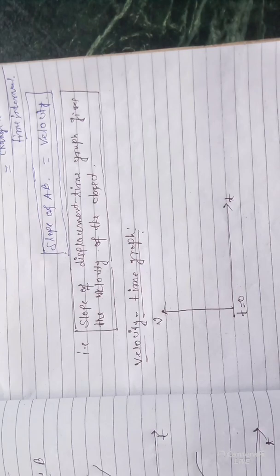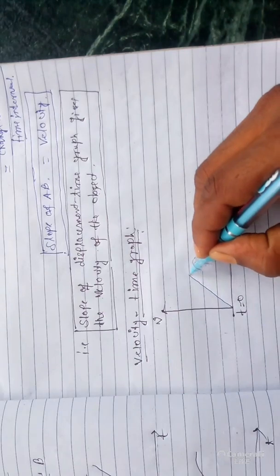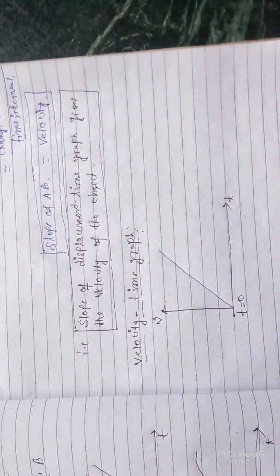So at t equal to 0 its velocity is increasing, but the motion is uniform, not constant velocity. Uniformly accelerated motion is also there, you can consider.